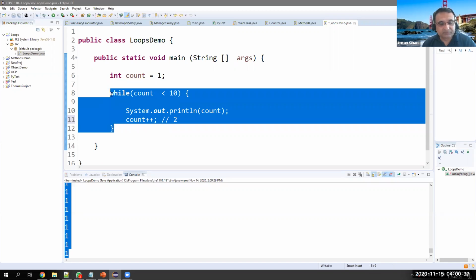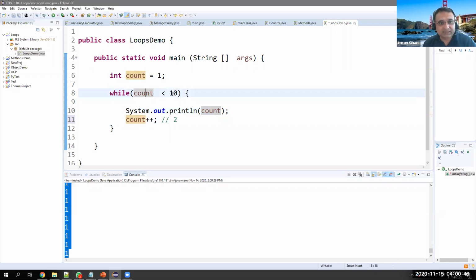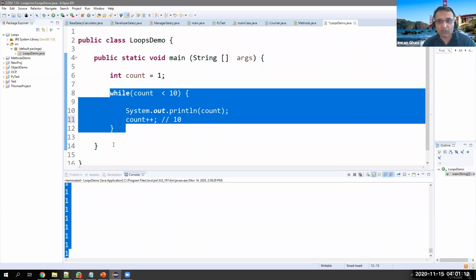It will go back, it's a cycle. And ultimately we should break this cycle, otherwise it's an infinite loop. So 2 is less than 10, true, print 2. Now count becomes 3. 3 is less than 10, yes, continue, continue, continue. And there will be a time when count will become 9. 9 is less than 10, true, print 9, and here it will become 10. 10 is less than 10, no, it's false, it will go out. So 1 to 9 will be printed, 10 will not be printed.